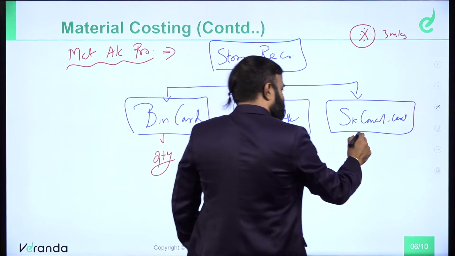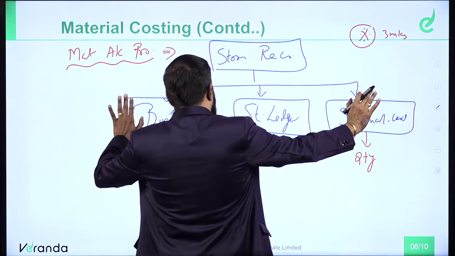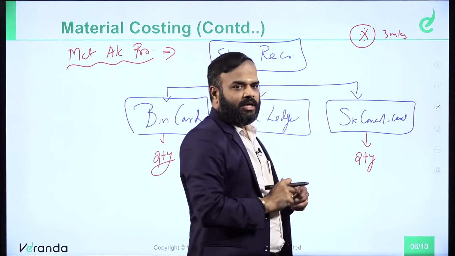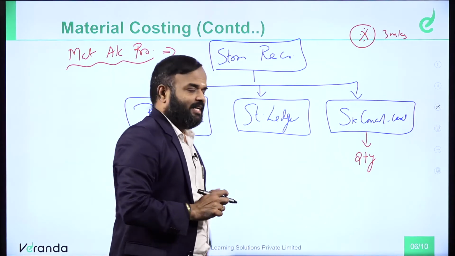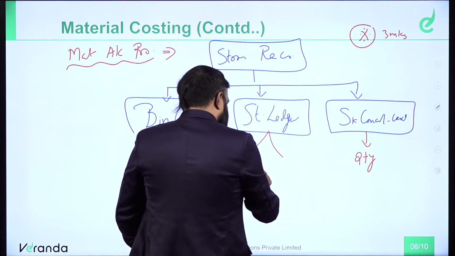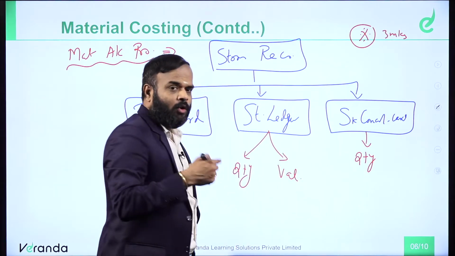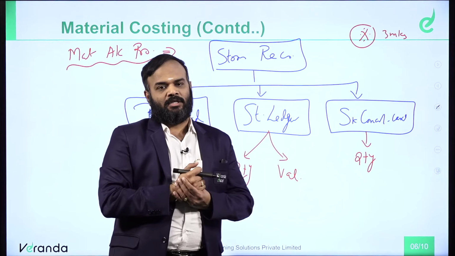Stock control card is also a mere quantitative record. Bin card and stock control card both are what? Quantitative record. Whereas stores ledger consists of both quantity and value based record. It's a combination of quantity and value based record.